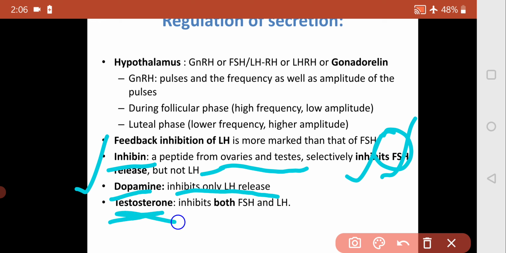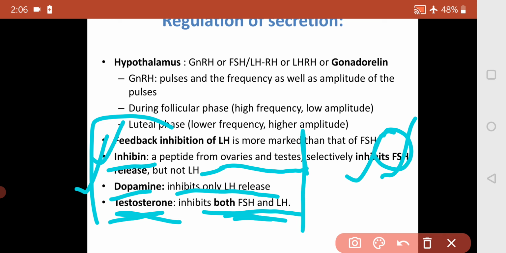And testosterone inhibits both FSH and LH, but more weakly. So it inhibits both FSH and LH, while inhibin inhibits follicle stimulating hormone. This is how the feedback inhibition of follicle stimulating hormone and luteinizing hormone occurs.